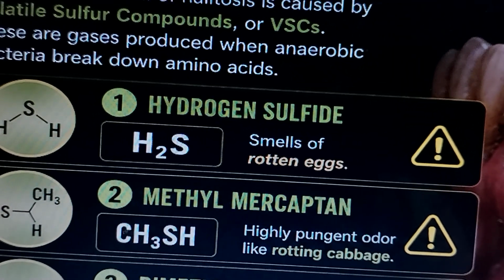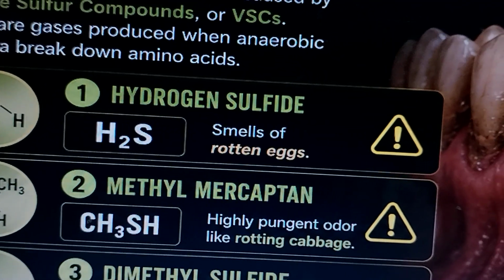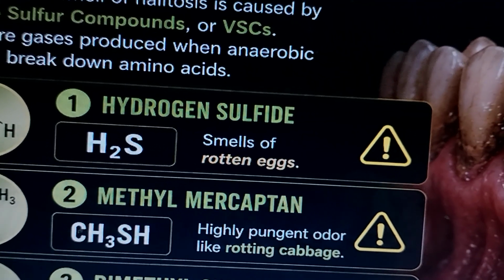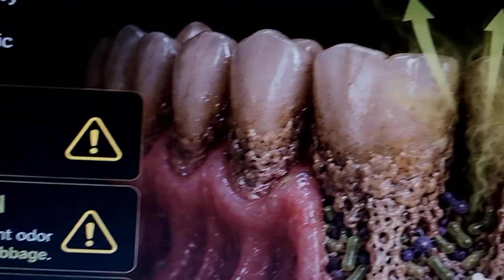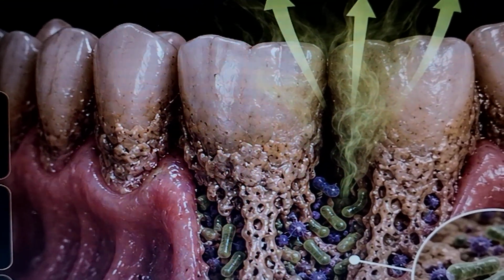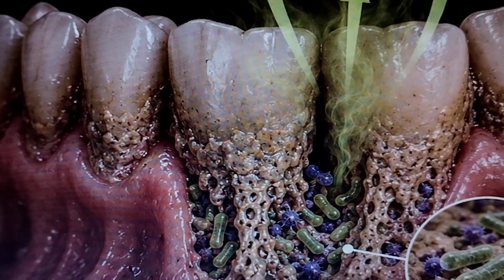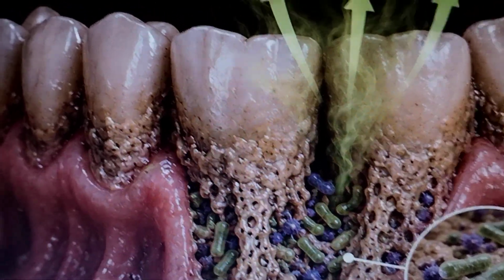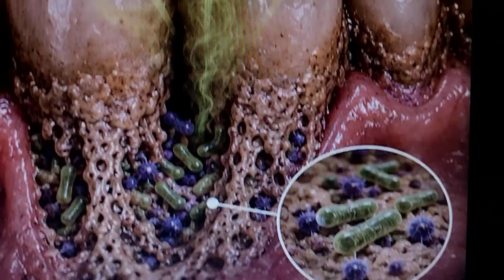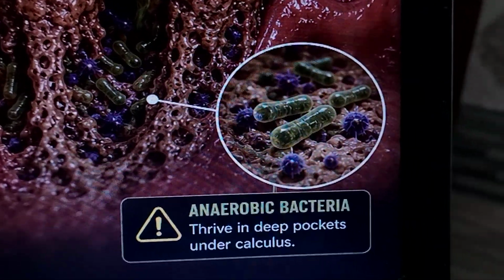This is mechanically the calculus that has to be scaled away, eliminating the anaerobic harbors where these bacteria live. So the only way to permanently cure this type of bad breath is to mechanically scale away the calculus, eliminating the harbors where the bacteria live. Volatile sulfur compounds, the primary cause of halitosis, thrive in the deep pockets, these bacteria.